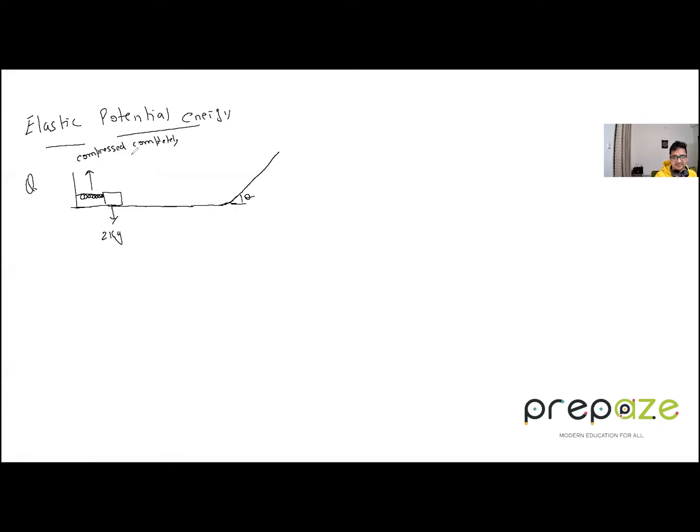After this, the spring is just left. What will happen? Obviously, this block will go forward, and imagine at some position, let's say at this position, the spring comes back to its natural length, which is like this. This is the natural length of the spring. At the natural length, the block leaves the spring.